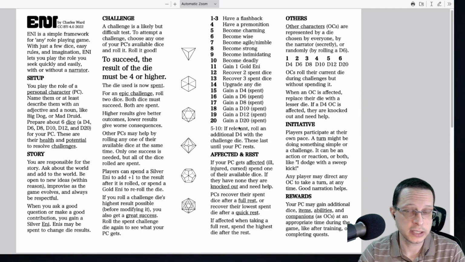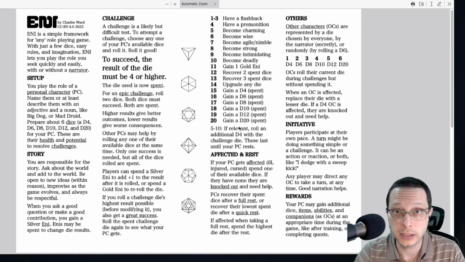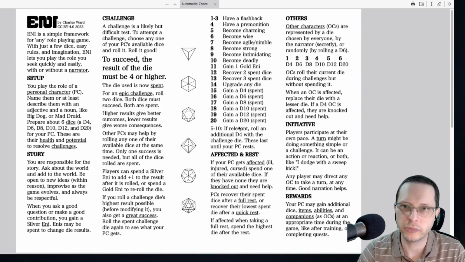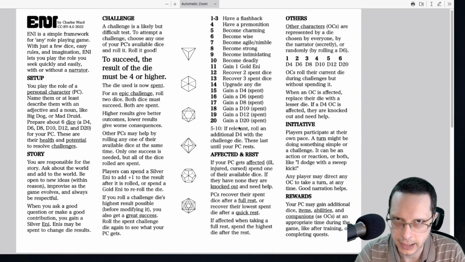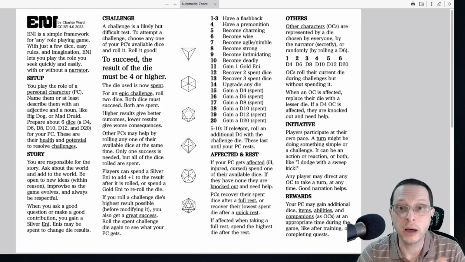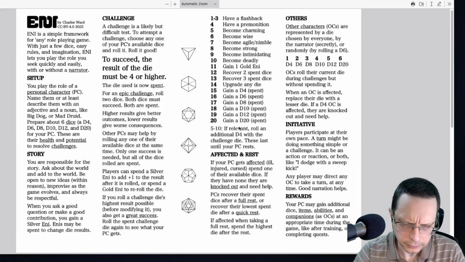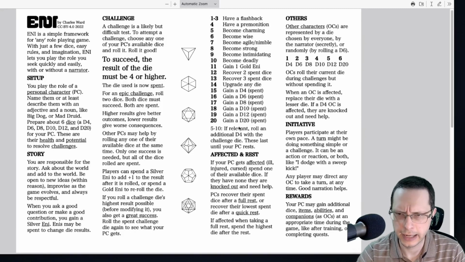I mentioned just now what happens to non-player characters, other characters, whenever they become injured or become affected by some element inside of the game mechanics. But what if your player becomes affected in the game mechanics? Well, that's how your dice basically kick in as also a form of hit points. So again, we've got 6 dice, right? At least to start, right? Our starting character has 6 dice.